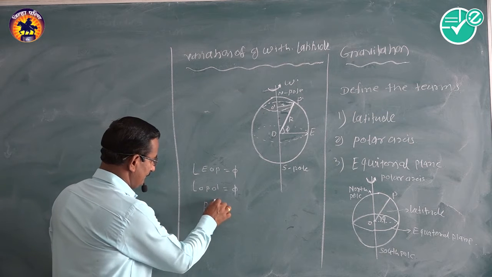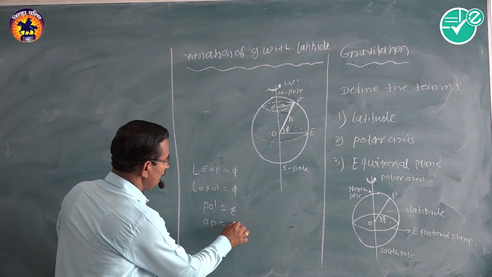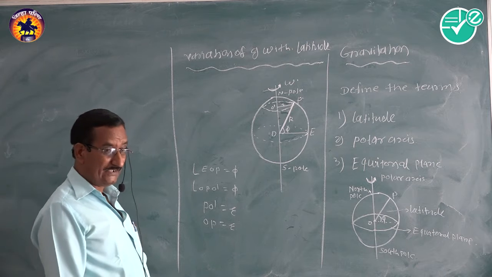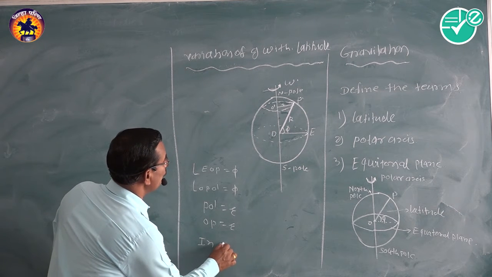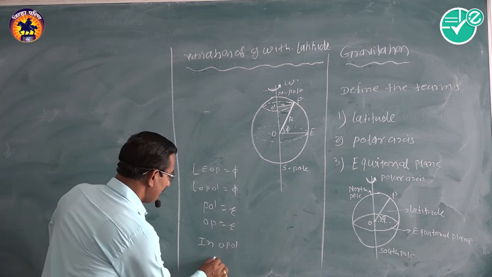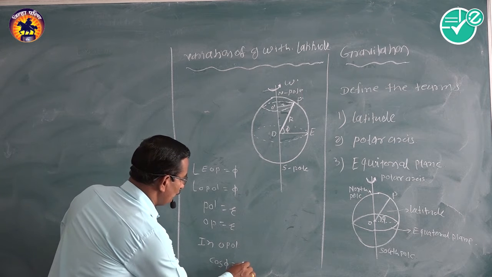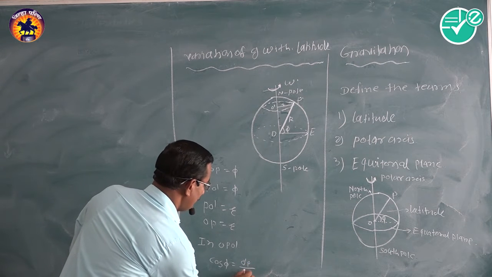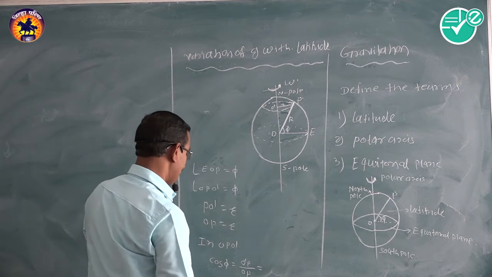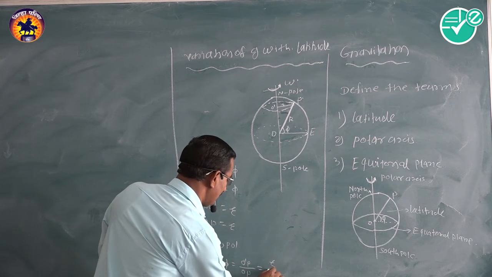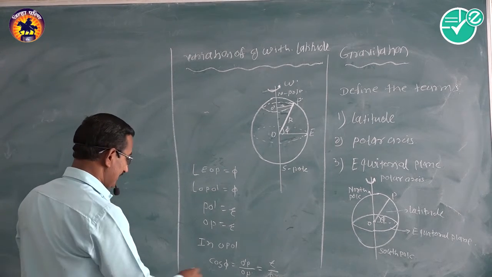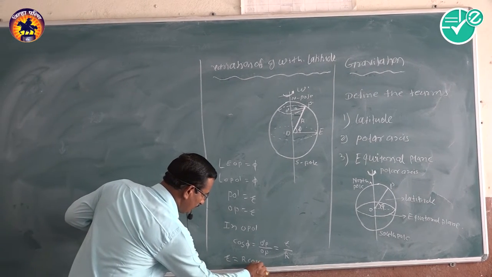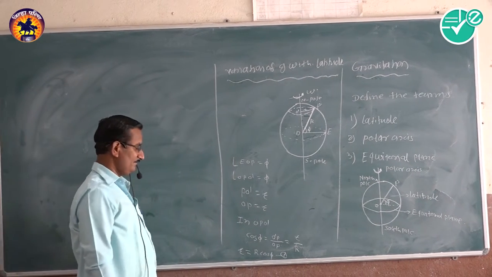PO dash is equal to small r and OP is equal to capital R. In triangle OPO dash, cos phi is equal to O dash P upon OP, that is small r upon capital R. This simplifies to small r is equal to capital R cos phi. This is equation 1.